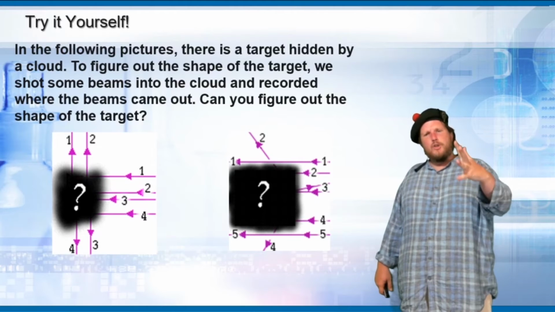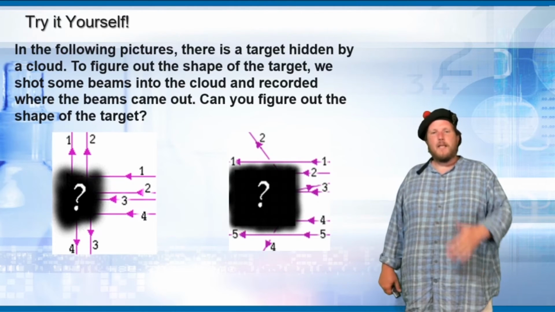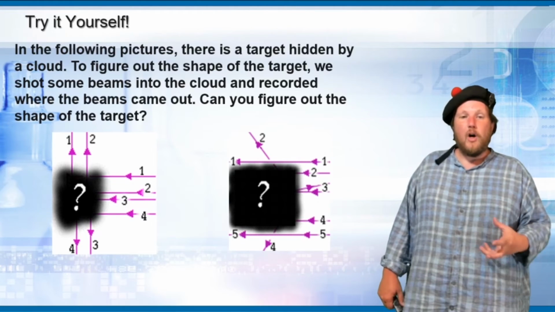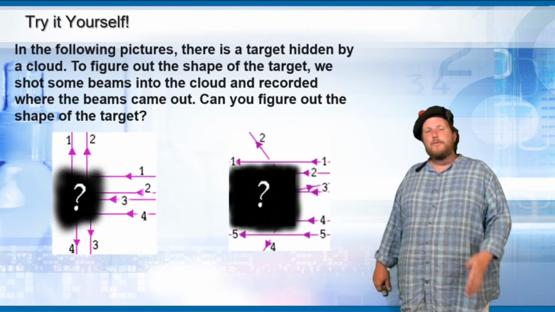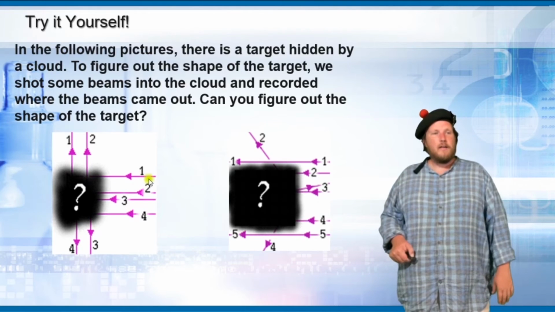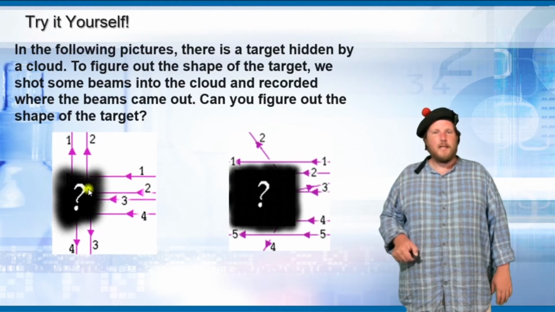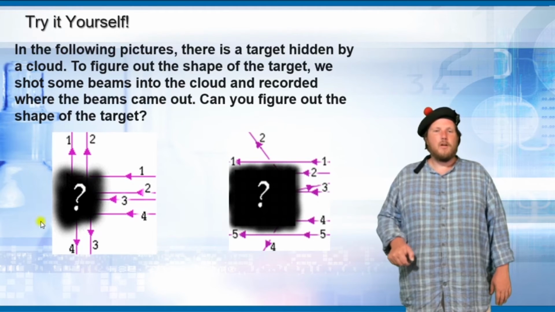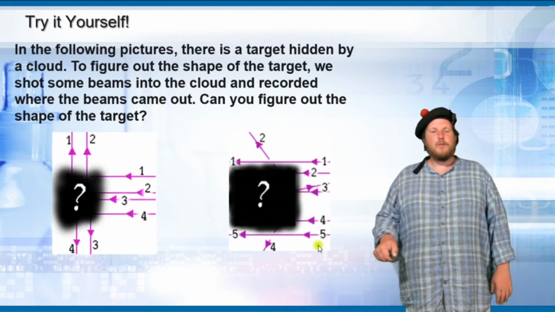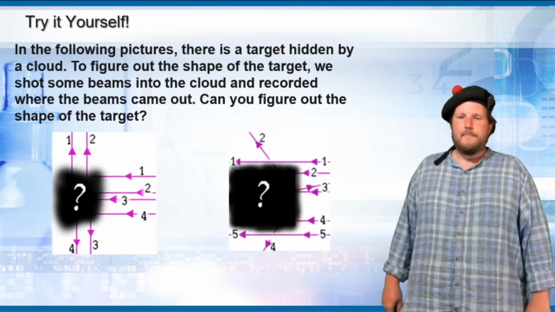So if you shoot particles at something, in these pictures here, there's a target hidden behind the cloud. Figure out, if you have this coming in and bouncing off this way, and this coming in and bouncing off this way, what this shape is and what this shape is. Let's call them figure 1 and figure 2. See if you can figure out what shape those are.